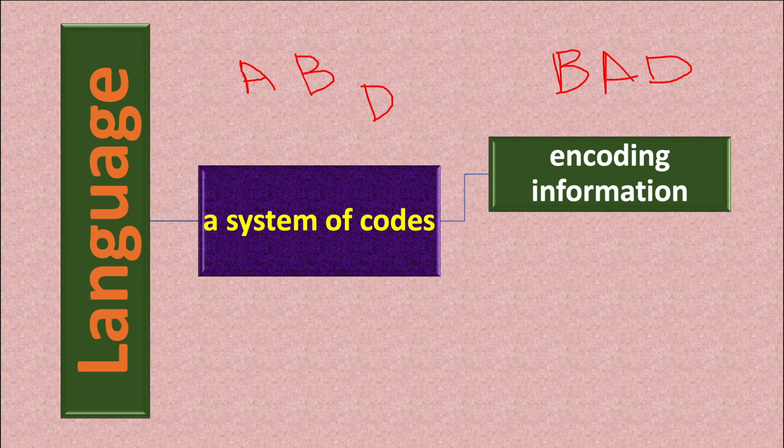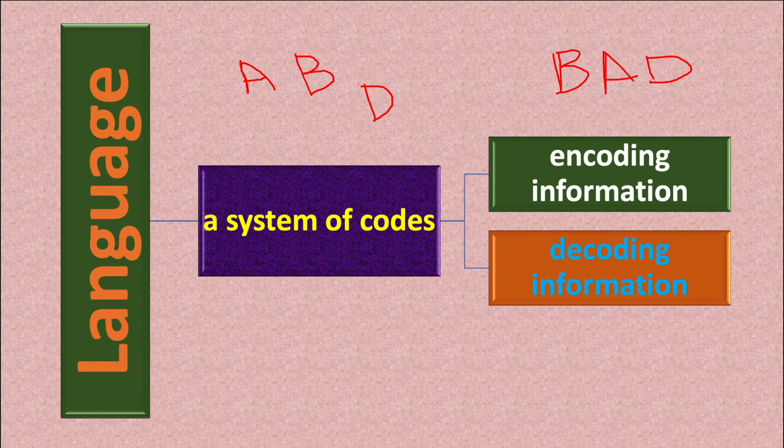And when you encode information, when you put those codes into system, what do we get? Then we have to decode information. Decoding information means that the idea of what is bad comes to your mind. If I write here cat, C-A-T, then the picture of a cat comes to your mind. The concept of cat comes to your mind. So decoding information is what message exactly you get. What is the output? What meaning have you derived from what is being encoded? So that is the idea behind encoding information and decoding information.